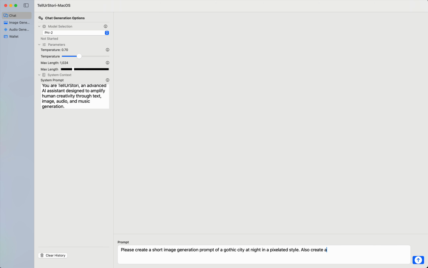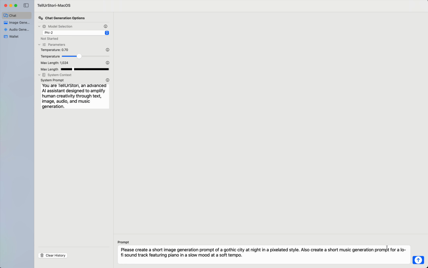Also, create a short music generation prompt for a lo-fi soundtrack featuring piano in a slow mood at a soft tempo.